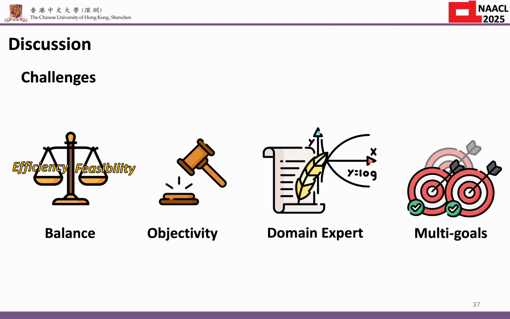Okay, progress in the field of data selection is really exciting. So we decided to end the talk by giving a few speculative challenges. First, how to balance the efficiency and feasibility is our key observation and the challenge. Secondly, how to ensure an objective measurement. For methods relying on external models, it's really hard to design an unbiased prompt.